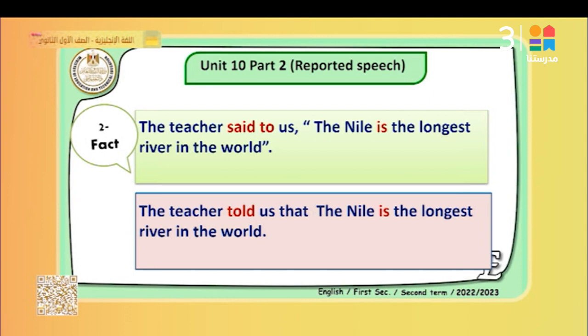The teacher said to us, the Nile is the longest river in the world. This is a fact. The Nile is the longest river in the world. So we cannot change it into the past. The teacher told us that the Nile is the longest river. Here we cannot change is into the past. So the Nile is will remain the Nile is. So we don't change it. Why we don't change it? Because it's a fact.